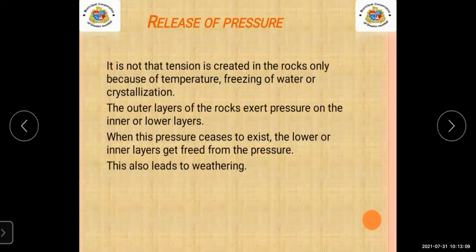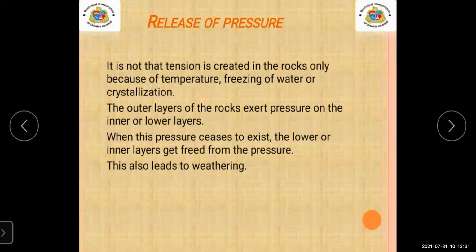There is another reason for the tension, apart from the temperature, the freezing of water or crystallization.